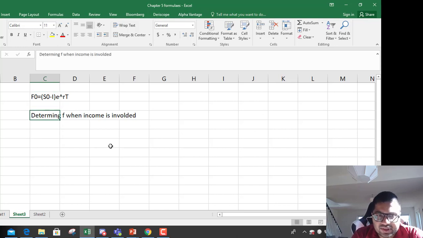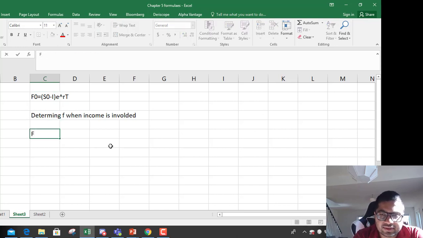So the forward price whenever income is involved equals spot price minus present value of income, times exponential to the power rT.